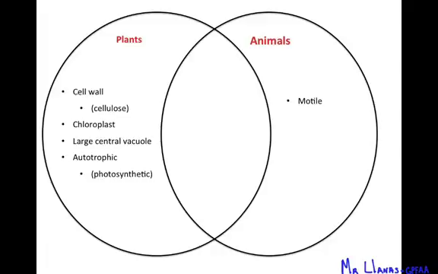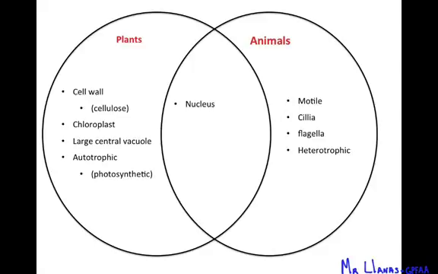Animals are motile, meaning they can move from place to place. They have cilia that allow them to attach to different things and move in their environment, and flagella, like the sperm cell, that allow them to move through their environment. Animals are heterotrophic, meaning they have to eat other animals or other organisms in order to get energy. They don't make their own food.